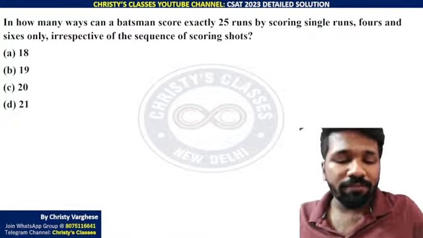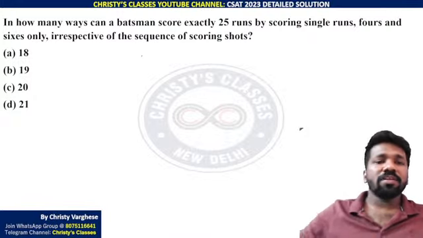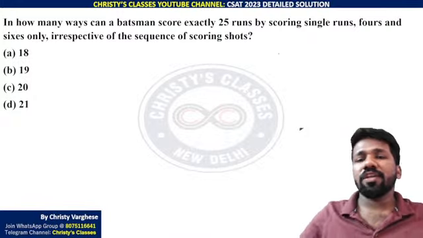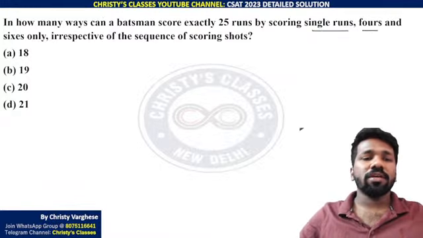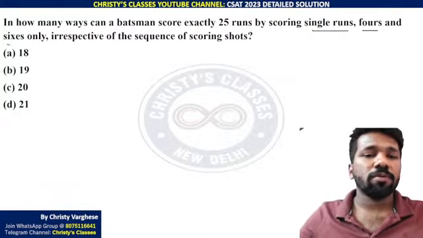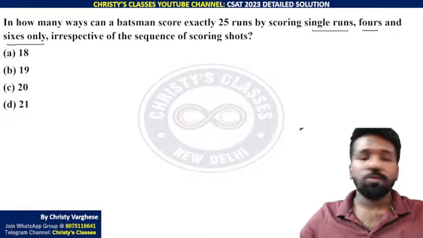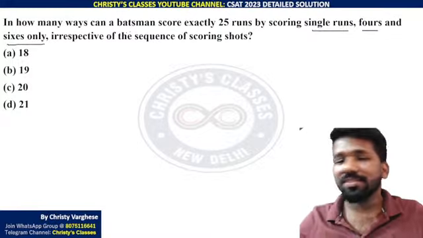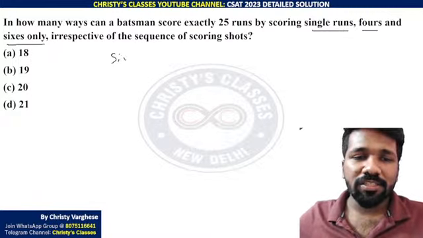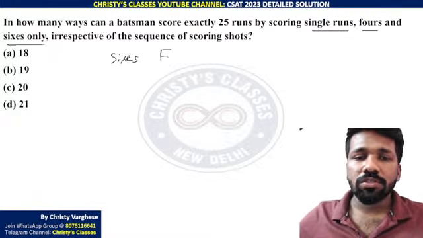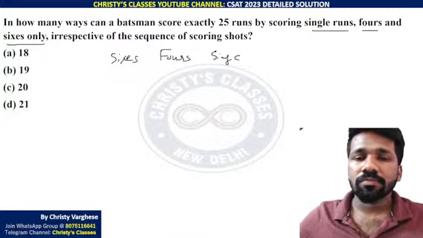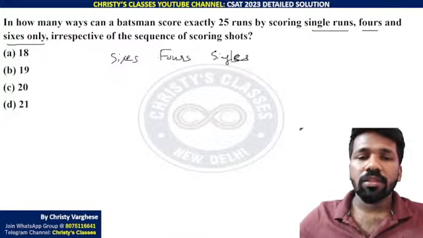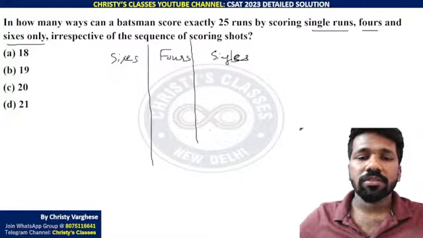Okay, listen very carefully. In how many ways can a batsman score exactly 25 runs by scoring single runs, 4s and 6s only, irrespective of the sequence of scoring shots? Those who like cricket, this is a more interesting question. So sixes, fours and singles. These are the three possibilities.